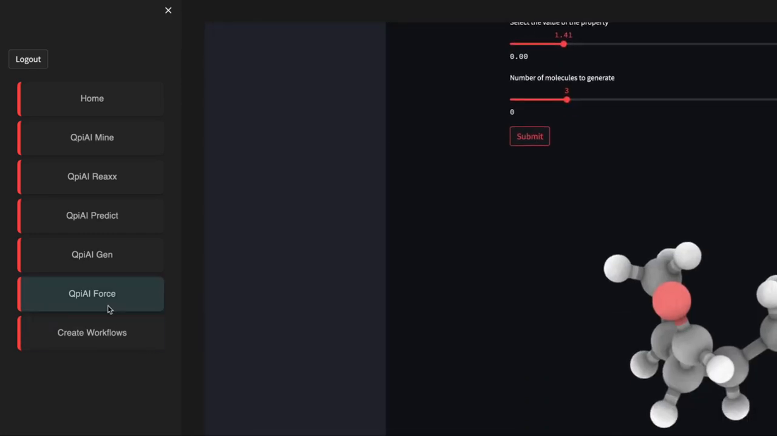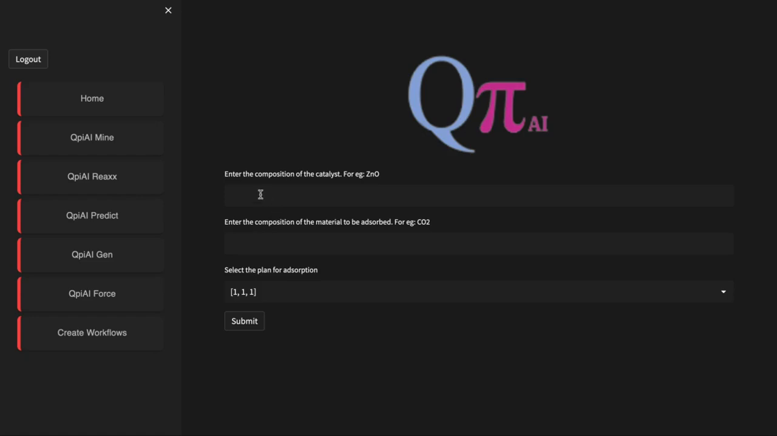Qpiai Force. Qpiai Force is our in-house material simulation engine that combines the power of machine learning with quantum mechanical simulations. With Qpiai Force, we accelerate calculations by 100 to 1000x compared to classical computation. This enables us to screen a large number of materials in short time spans. The groundbreaking service finds wide application in all areas of computational chemistry, making it an indispensable tool for researchers in energy materials, catalysis, nanoparticles, carbon capture, and more.